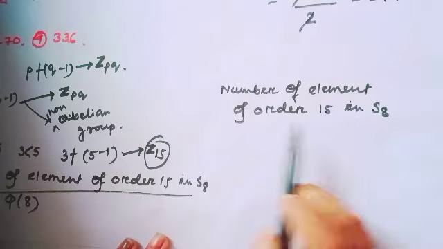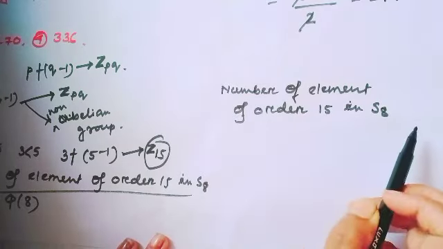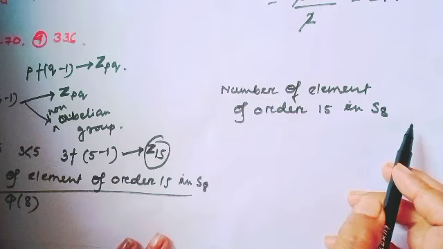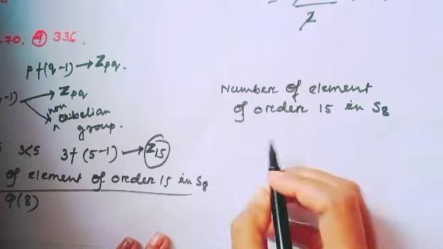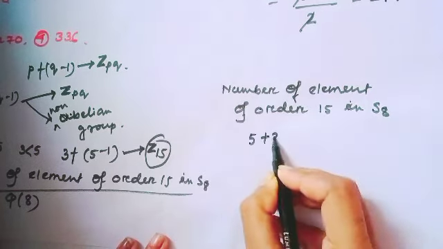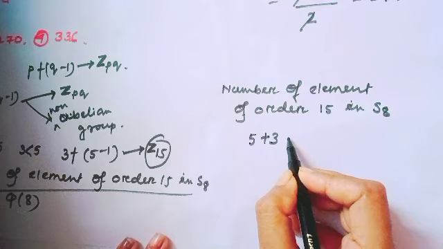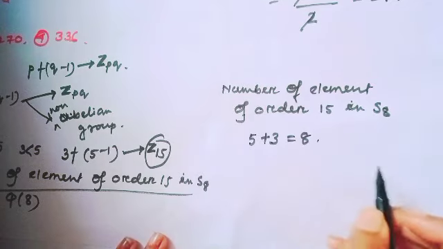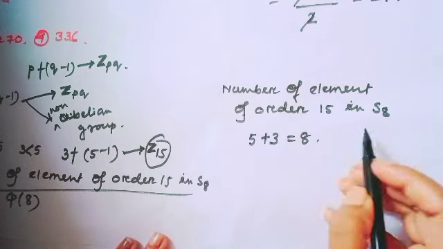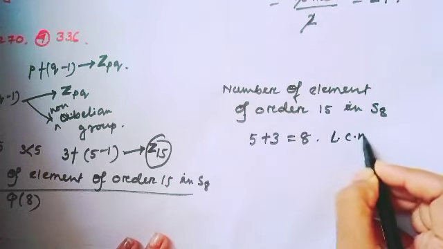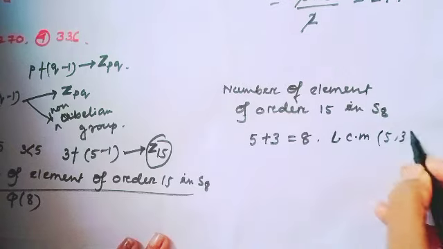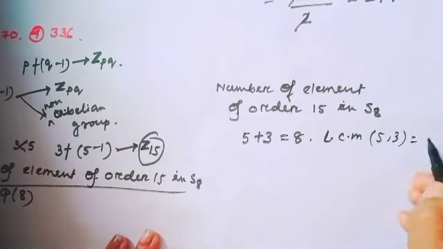Now let's see the number of elements of order 15 in S8. We all know this is found by partition. 5 plus 3 equals 8 is the only possibility, and the LCM of 5 and 3 is always 15.